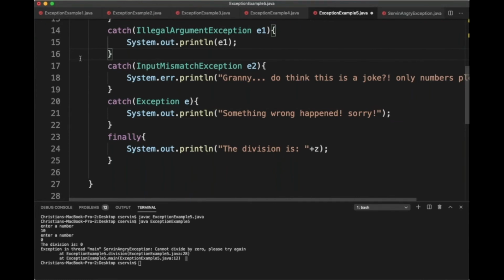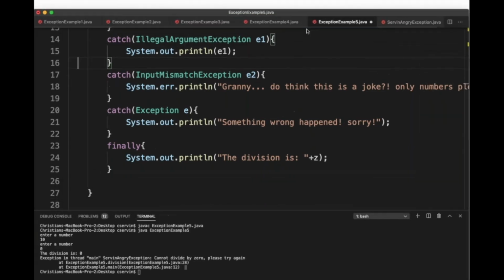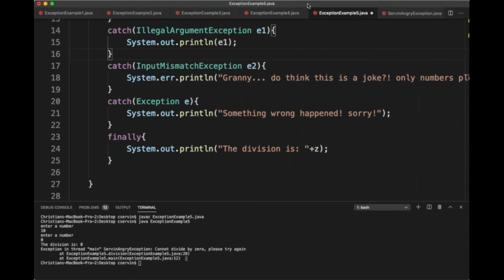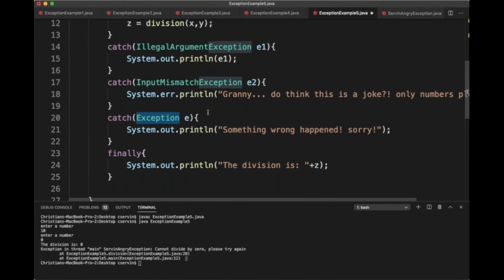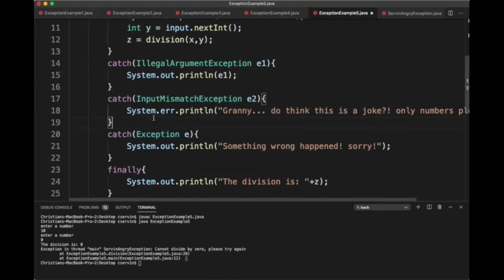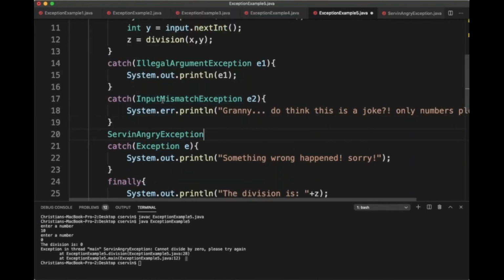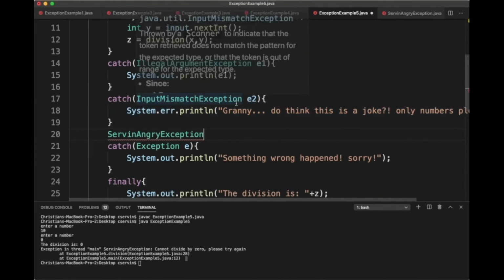That's okay. To be honest, you cannot test all possible situations. This is impossible. You cannot test all the possible values the user can give you, either Granny or someone else. So what you can do, you can throw that exception, say something wrong happened, sorry, or please try again later. But we want to keep the exception at the very last stage, after we catch IllegalArgumentException, after we catch InputMismatchException, after we catch the so-called ArithmeticException. So after we did all that, something might still happen.